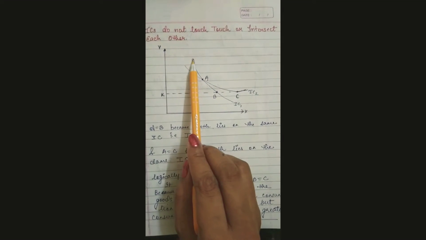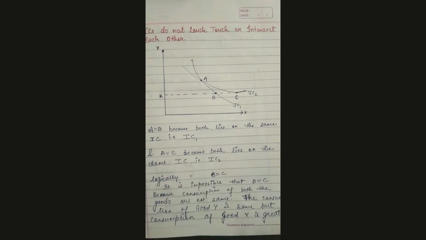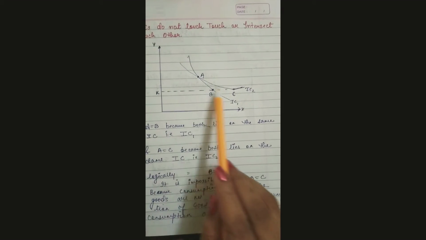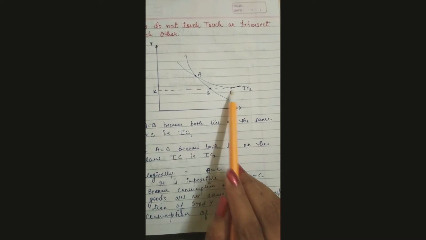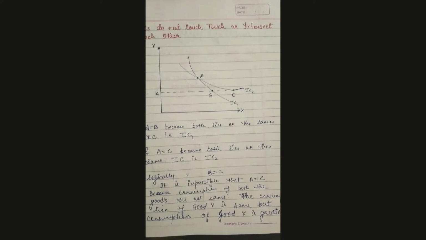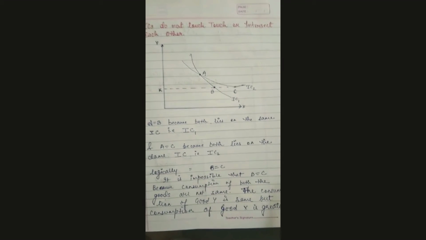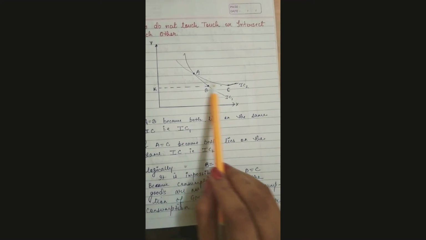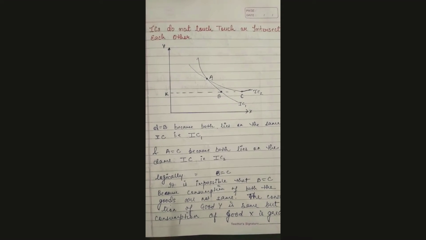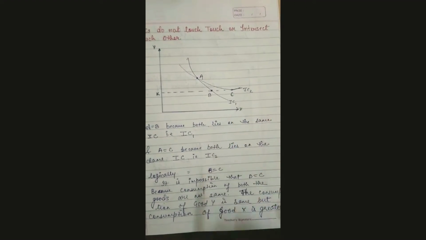Now students, see, at IC1 you can see 2 points, A and B. That means A is equal to B, because it offers the same level of satisfaction, as we have studied. Now at IC2 you can see 2 points, A is equal to C. So when A is equal to B and A is equal to C, logically it means B is equal to C. If I say A is equal to B, that is equation 1, and A is equal to C, that is equation 2, then B is equal to C. But students, is it possible? Let us see. Can B be equal to C?